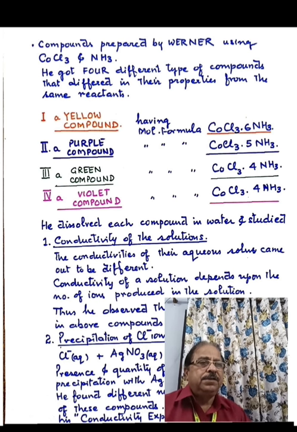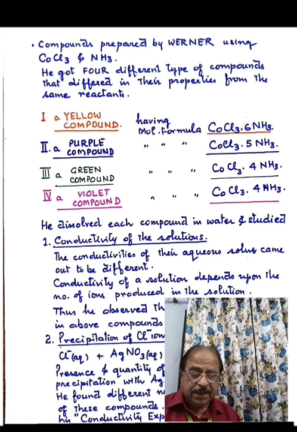He studied these compounds and he made 2 types of experiments. He dissolved each compound separately in water and studied its conductivity. And he also studied the presence and quantity of chloride ions which are present in the solutions. Okay. Now the first type of experiments which he did were the conductivity experiments.